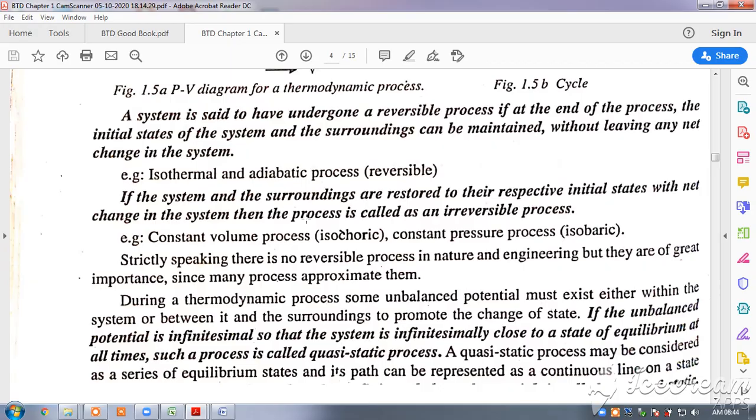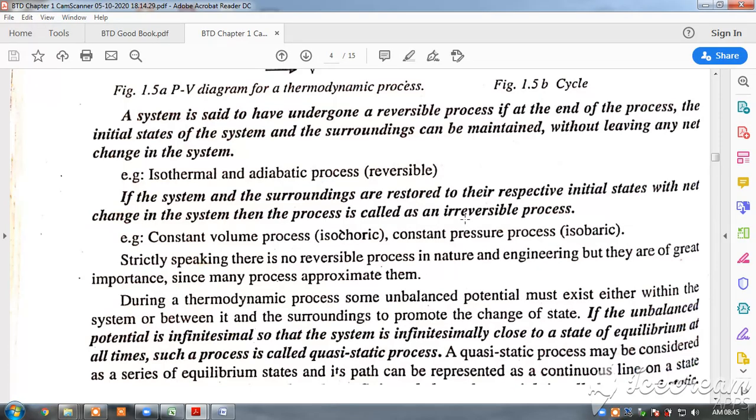Similarly, if the system and the surroundings cannot both be restored to their initial respective states without a net change, then the process is called an irreversible process. If we can restore the system to the initial state, but there is a change in the system or the surroundings, then this is known as an irreversible process. Like the constant volume process, known as the isochoric process, or the constant pressure process, the isobaric process.